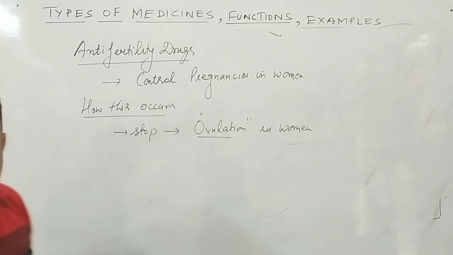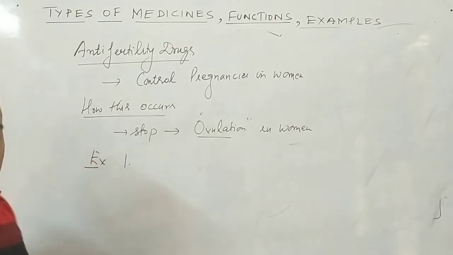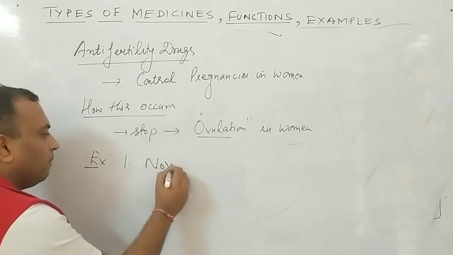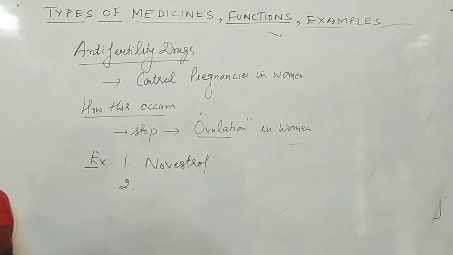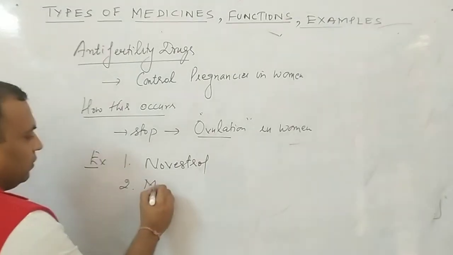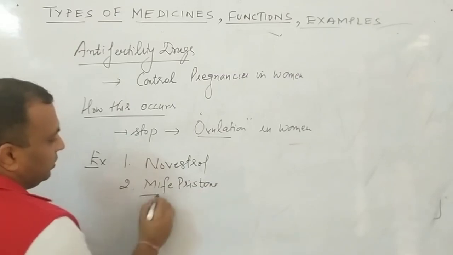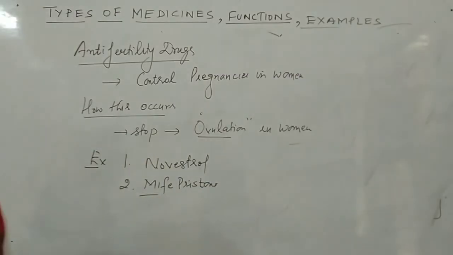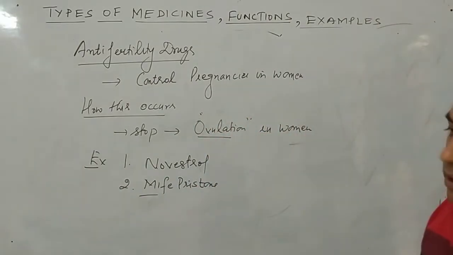So the examples are, there are two examples that we commonly use: Novestrol, and the second example is mifepristone. Now one more thing, students, how do these medicines stop the ovulation?